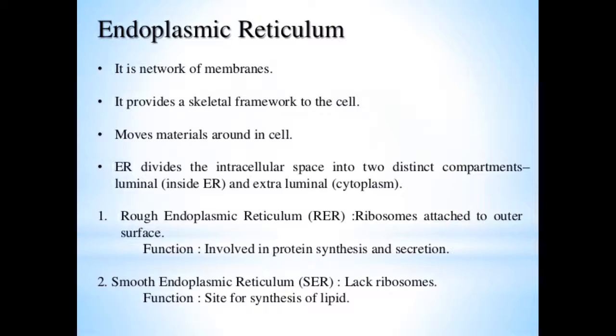Endoplasmic reticulum is a network of membranes. It provides a skeletal framework to the cell and moves materials around in the cell. Endoplasmic reticulum divides the intracellular space into two distinct compartments, luminal inside the endoplasmic reticulum and extraluminal cytoplasm. Rough endoplasmic reticulum has ribosomes attached to the outer surface, and its function is involved in protein synthesis and secretion. Smooth endoplasmic reticulum, SER, lacks ribosomes, and its function is the site for synthesis of lipid.